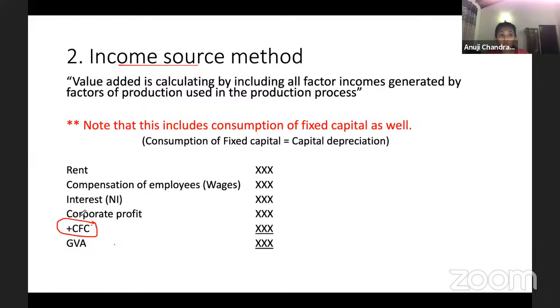CFC is depreciation. We have to include it because it is not yet removed; we have to externally remove it. So if you're calculating GVA, CFC is included. Since it's depreciation, we usually minus it, but this is plus depreciation, meaning depreciation is included when calculating GVA.